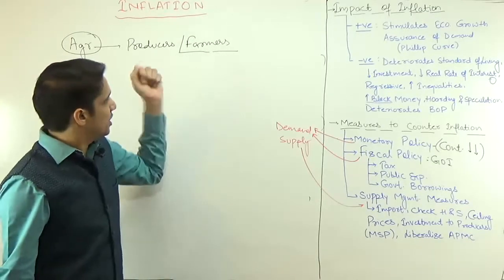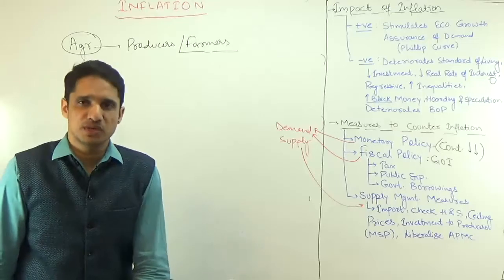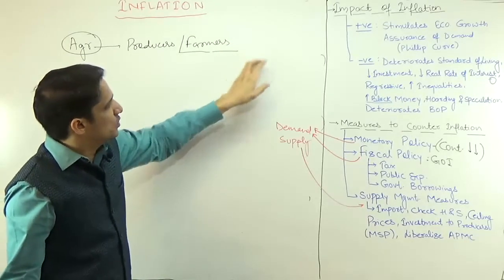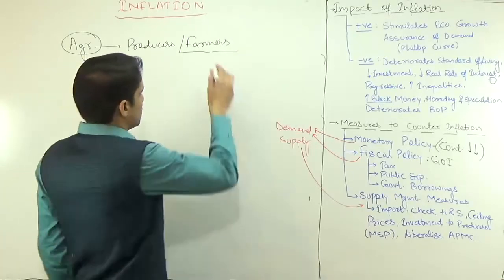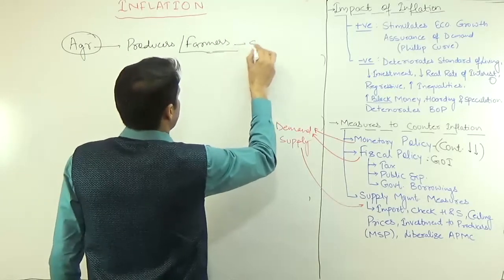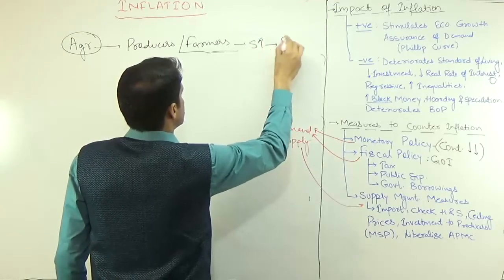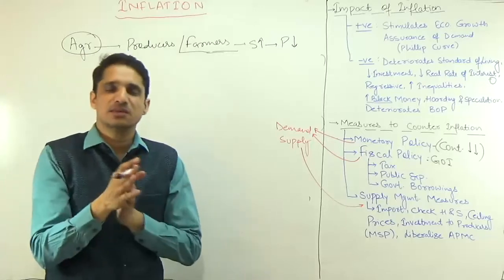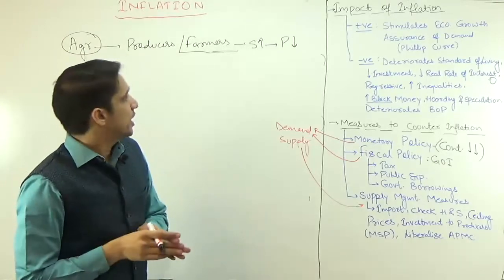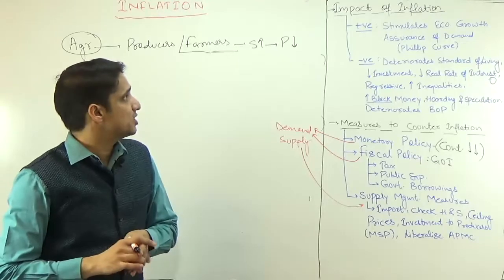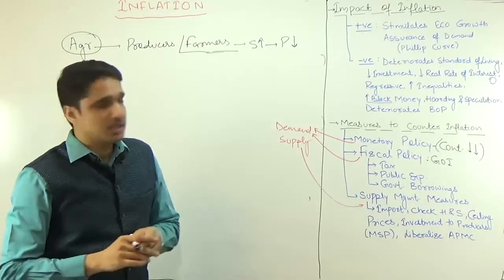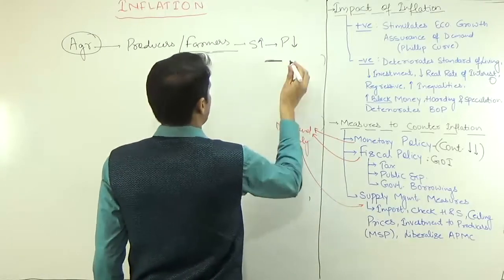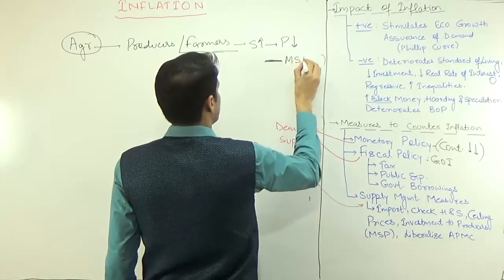This assures the farmer about the price of whatever he is producing. What actually happens in economics is, when supply is going to increase, the prices are going to decrease. So if the majority of the farmers started producing wheat and rice, a situation can arise where the prices are going to decrease. So a minimum floor price is assured by the government, and that is known as minimum support price.